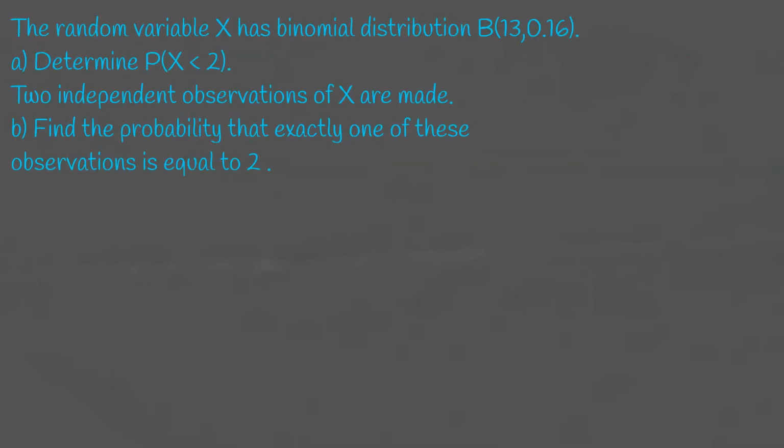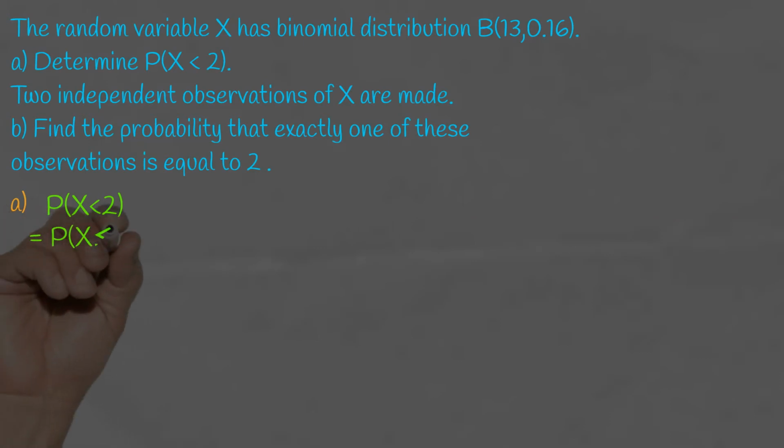And in the last question, we have a binomial distribution of 13, 0.16, and we want to determine the probability that x is less than 2. Now, the probability of x being less than 2 is equal to the probability of x being less than or equal to 1. And we can work out the probability of x is less than or equal to 1 by adding the probability of x is equal to 0 plus the probability of x is equal to 1.